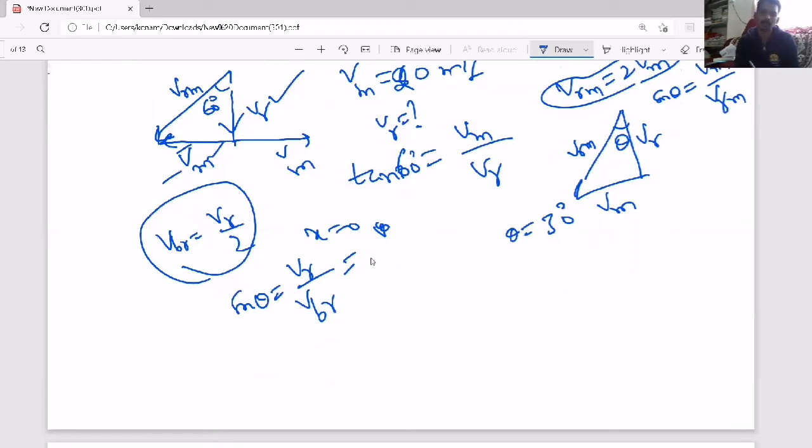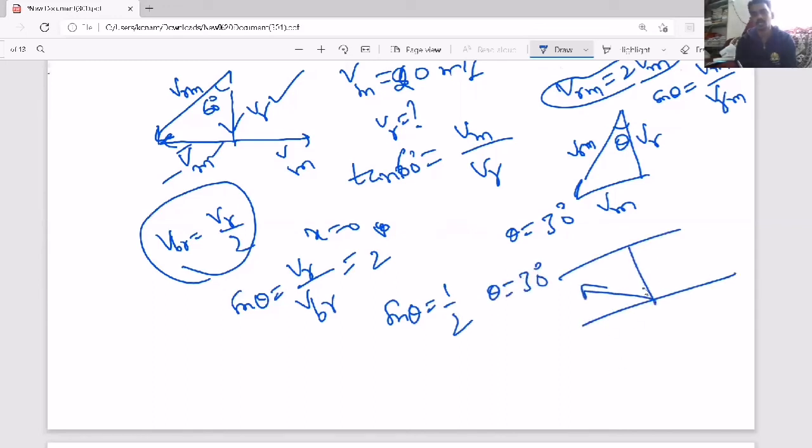And according to the given data, VR by VBR is coming to be greater than 2. That is not at all possible. So it should come reversed. That means they should have given the relation opposite, so that here sin theta will become 1 by 2, then theta will become 30 degrees, so that he should start the journey like this, 30.